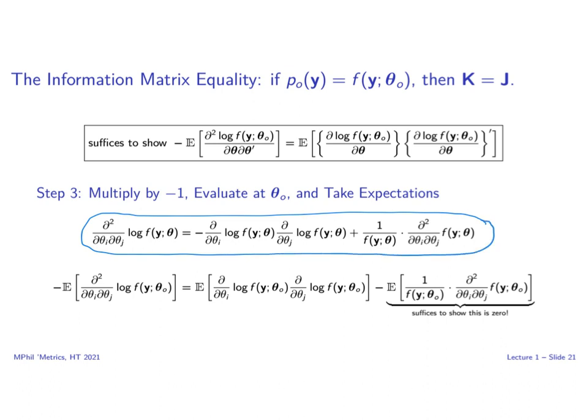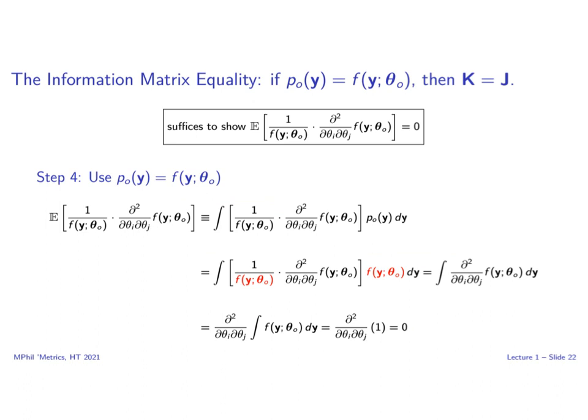If we multiply this by -1 and take expectations, then we obtain the following. The expectation of the derivative with respect to theta i of log of f times the derivative with respect to theta j of log of f, minus this term. Notice that the first piece is precisely our alternative expression for K. So it suffices to show that the second piece is equal to 0.